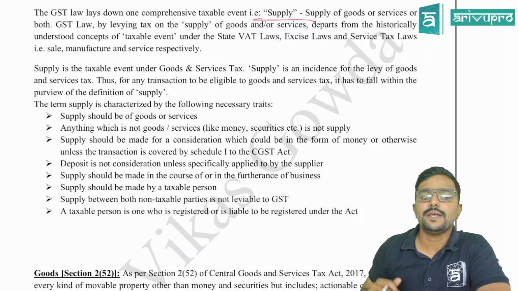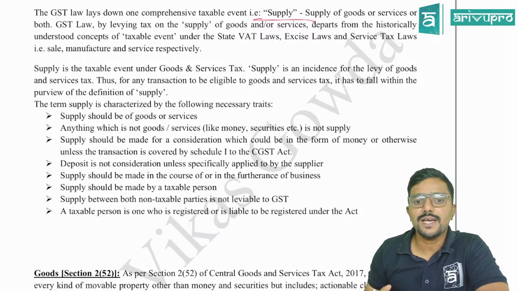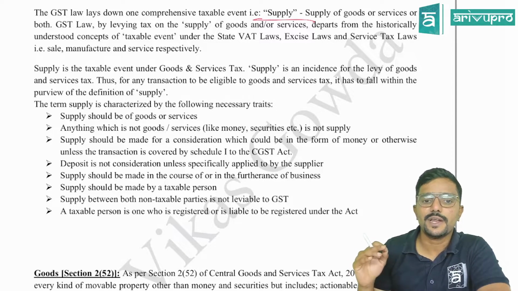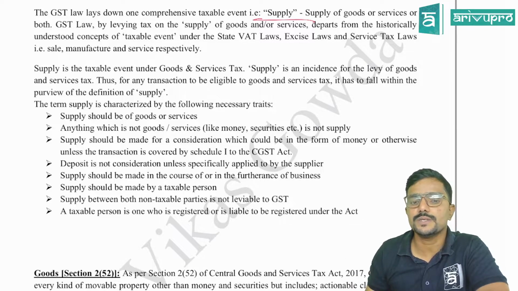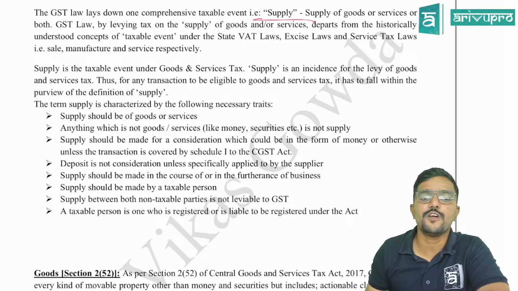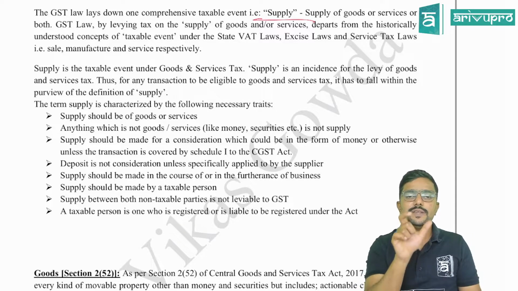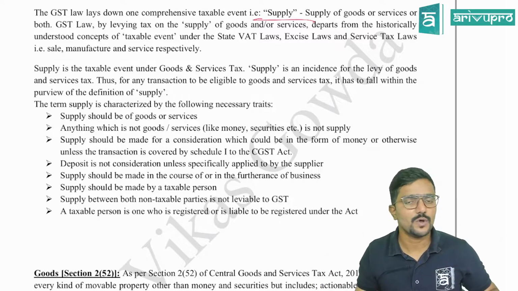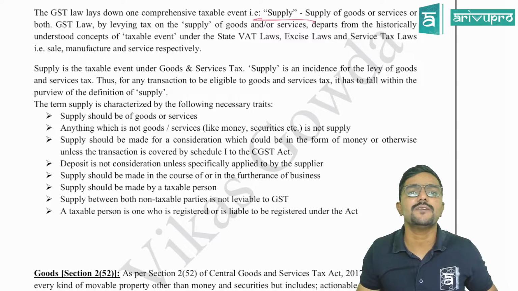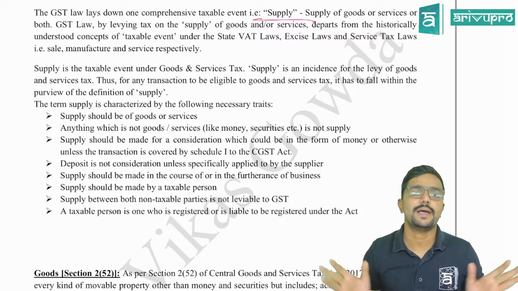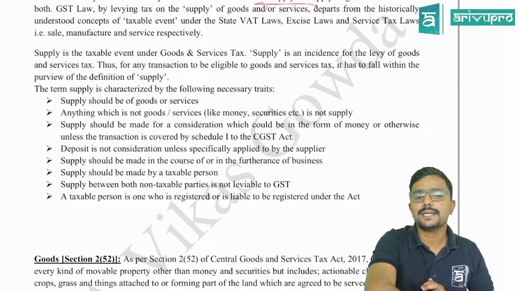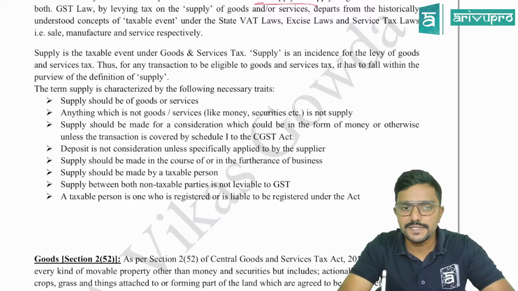Supply is the taxable event under goods and service tax. Supply is the incidence for the levy of goods and service tax. Thus, for any transaction to be liable to goods and service tax, it has to fall within the purview of the definition of supply. Means only when there is a supply, GST would be levied. If there is no supply, no GST. So for us, it is very important to understand in the first step, what is supply? The term supply is characterized by the following necessary traits. That is, the following are the characteristics of supply.